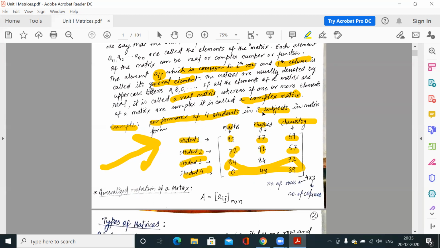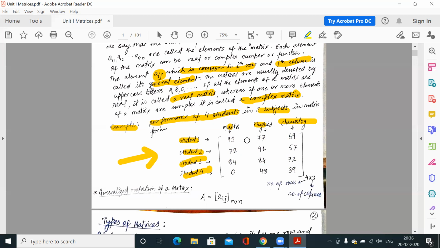So if you collect this data and simply write the data, that first student got these marks, second student got these marks, this does not convey anything. But if you represent that data in this matrix form, it conveys necessary information in the data. So now by simply observing this matrix, we have an idea of which student got the highest marks in maths, which student got the highest marks in chemistry, who is a poor student, who is a better student. So this is one example.